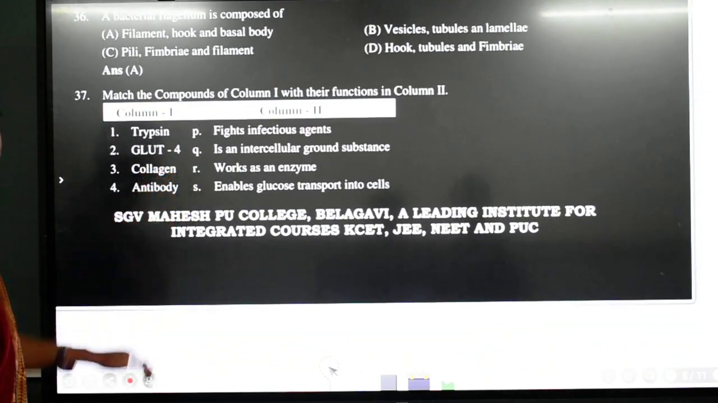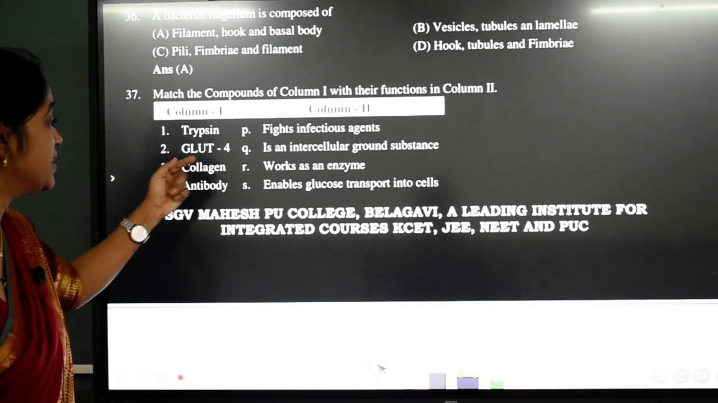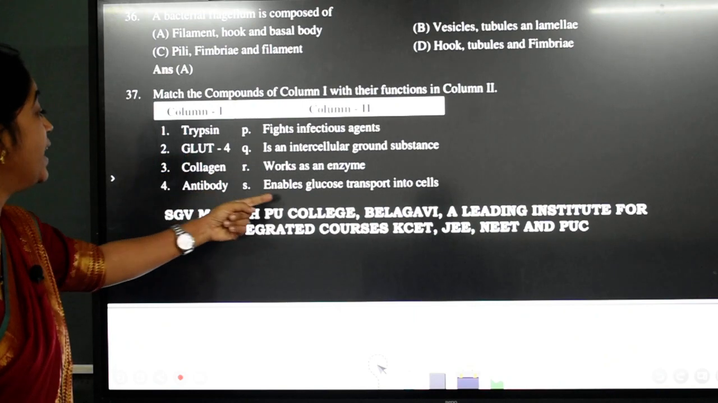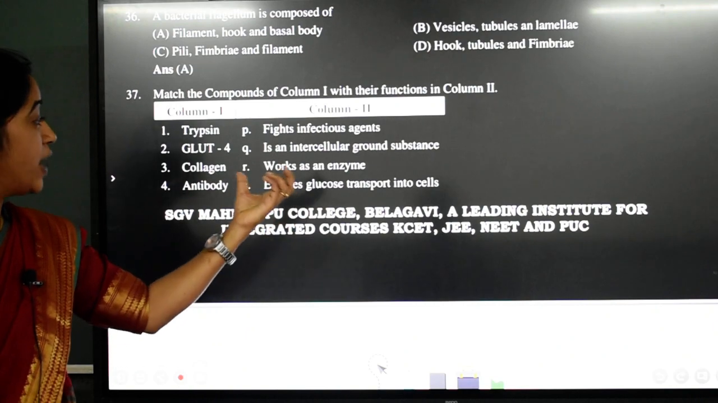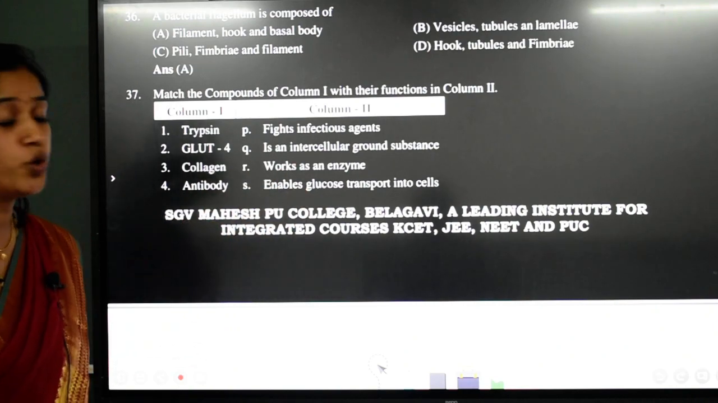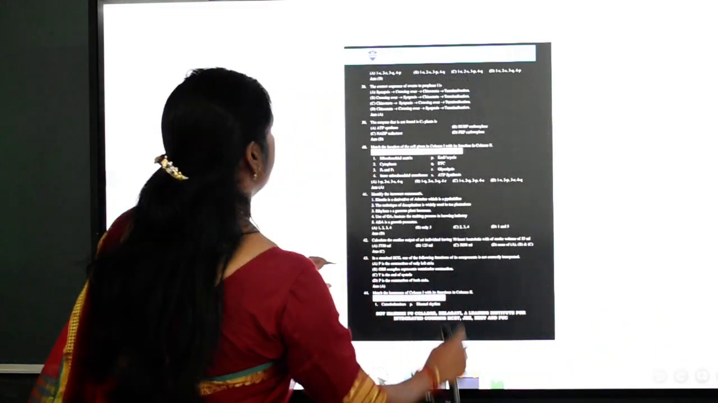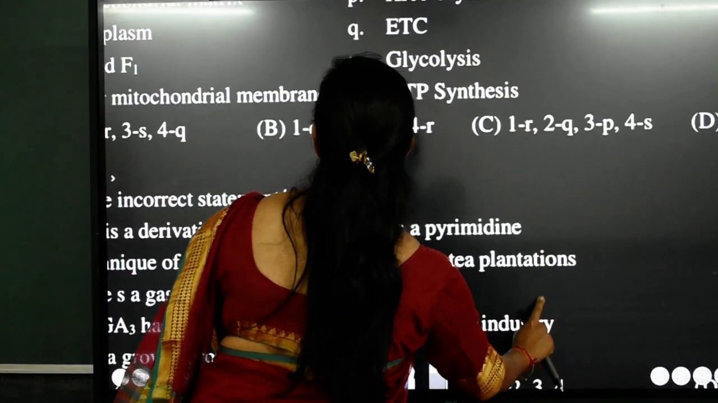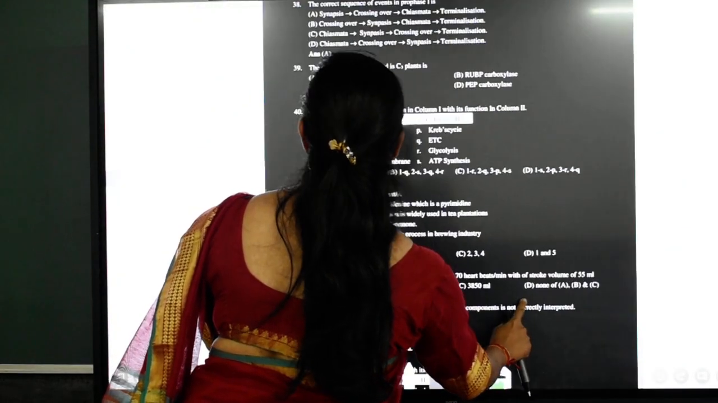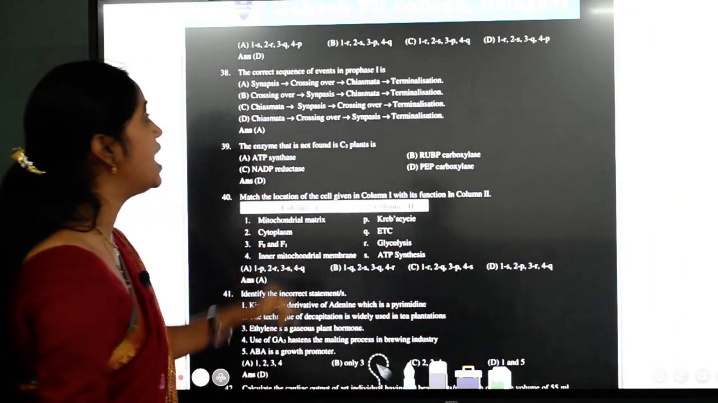37th question. Match the compounds of column 1 with their functions in column 2. Trypsin, see, trypsin acts as an enzyme. GLUT4, it enables glucose transport into the cell. Collagen is an intercellular ground substance, and antibodies, you know that they fight against infections. So if you look at the answers here, D is the answer for that question.